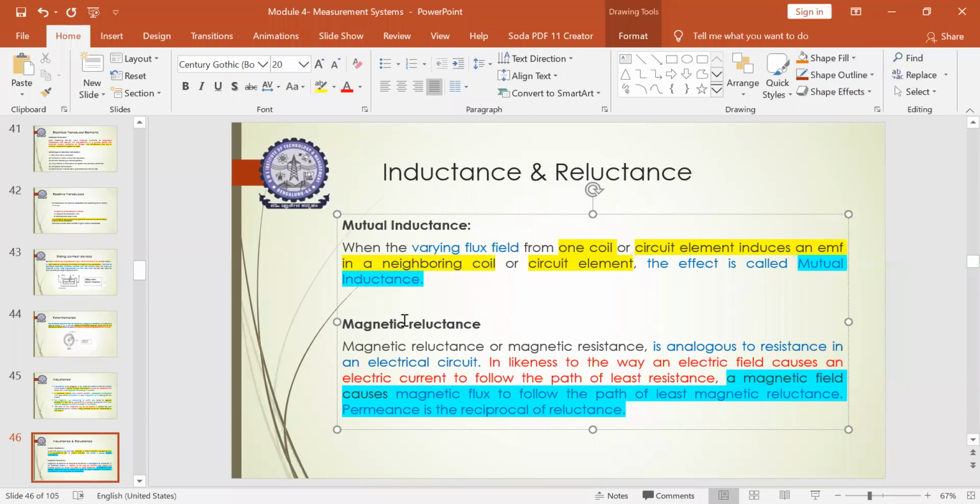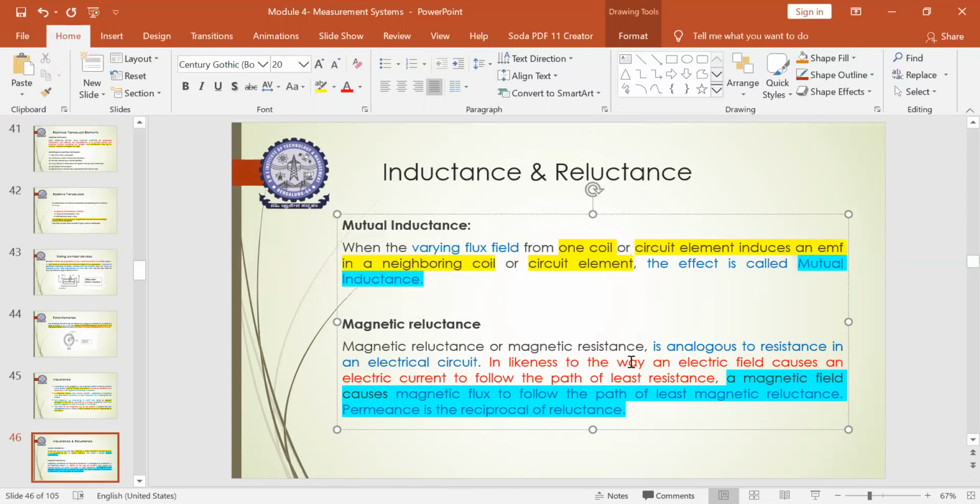One thing you have to understand: the words reluctance and resistance are more or less the same. The resistance, with respect to the current in a conductor, is the resistance offered by the material for the flow of electric current through it. Similarly, magnetic resistance, or magnetic reluctance, is the opposition given to the flow of magnetic field in the given electrical circuit.